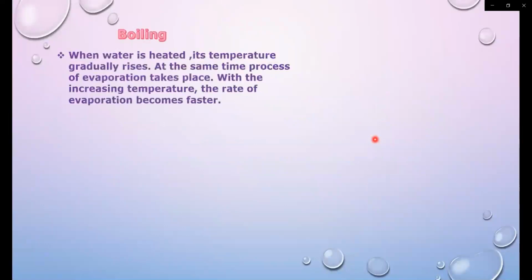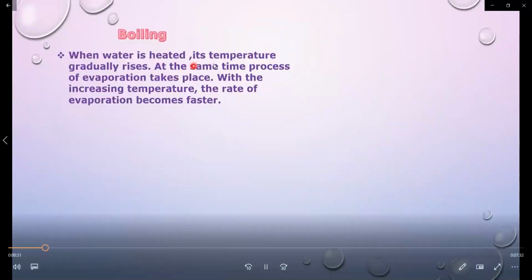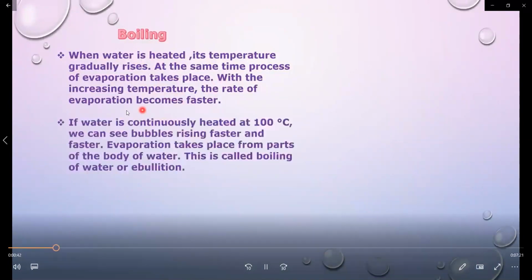Next point of the lesson, that is boiling. When water is heated, its temperature gradually rises. At the same time, the process of evaporation takes place. With the increasing temperature, the rate of evaporation becomes faster. Second point about boiling.